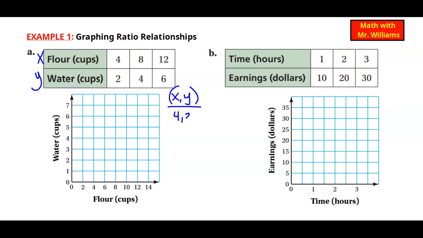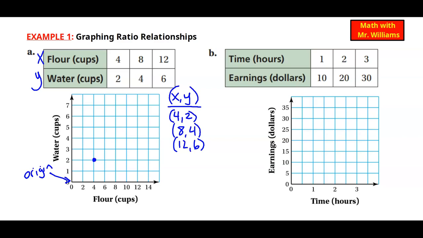4 to 2, then 8 to 4, and then lastly 12 to 6. So when we graph those, we start at the origin, which is 0, 0. We move right to 4, and then up 2.